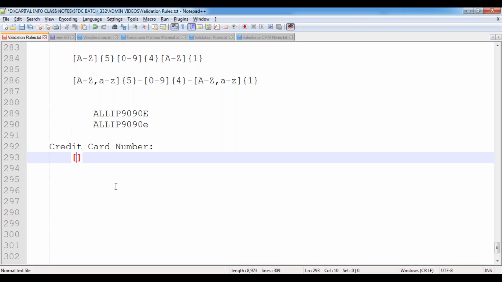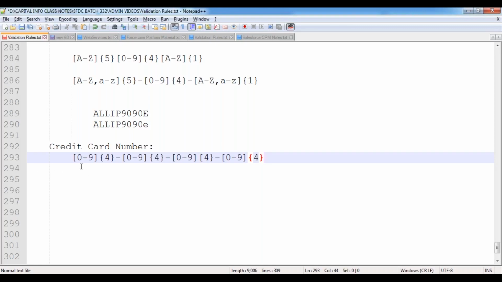First of all, it should have 0 to 9, how many? 4. Hyphen. I should have that hyphen over here. And the next one, 0 to 9, that should be 4. Hyphen. And then 0 to 9, how many? 4. Hyphen. 0 to 9, how many? 4. Like that, we can specify the credit card format also.